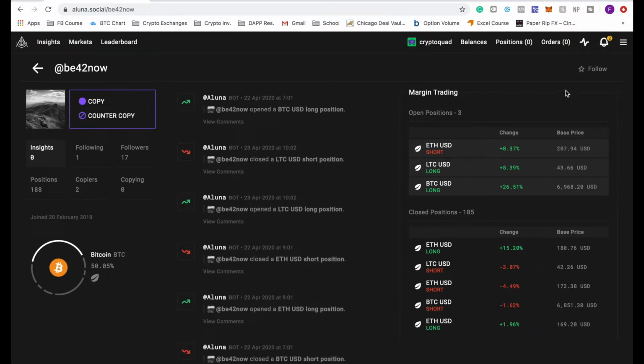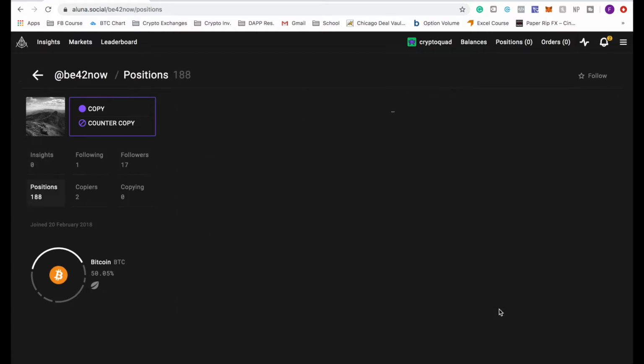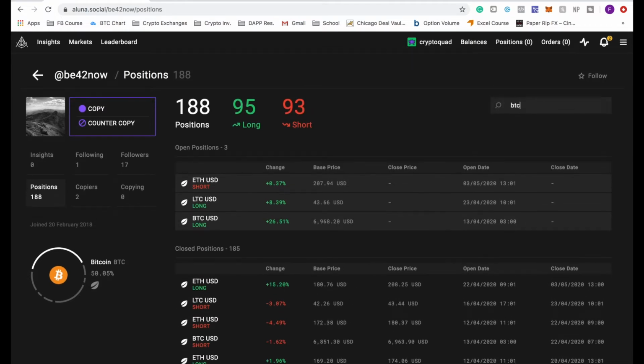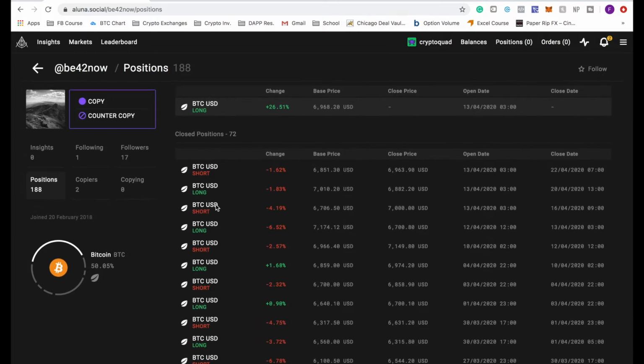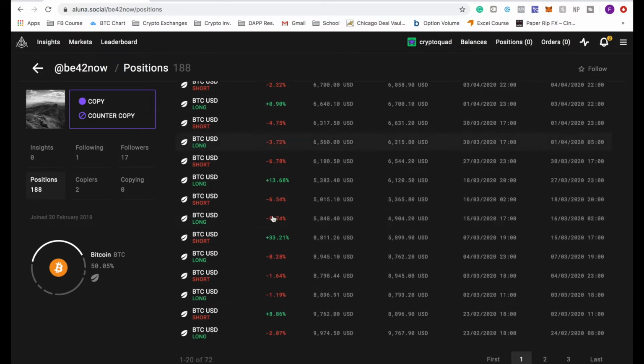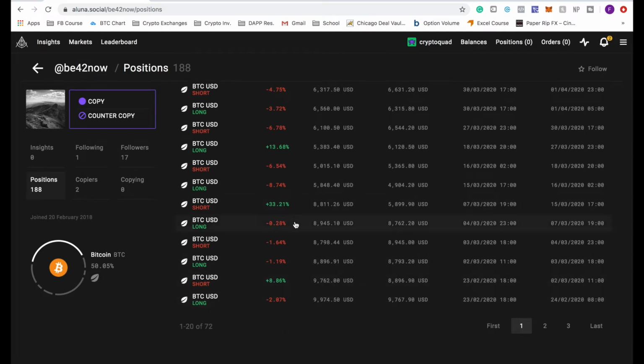You can see his open positions currently and his closed positions, and then you can click see trade history, and once you do that, you can see everything that they do. If we do BTC, we can see everything that he's opened and closed, and the percentage change he had. We can see he shorted it, he ended up losing money, and for the most part, he's pretty average, this particular trader, but he's had one big day, 33%.